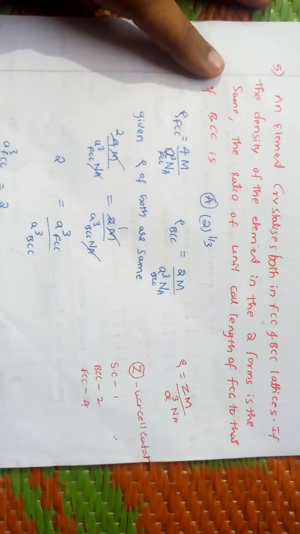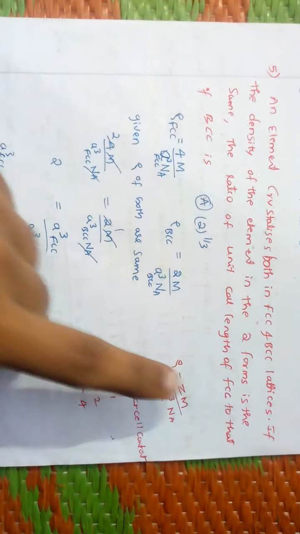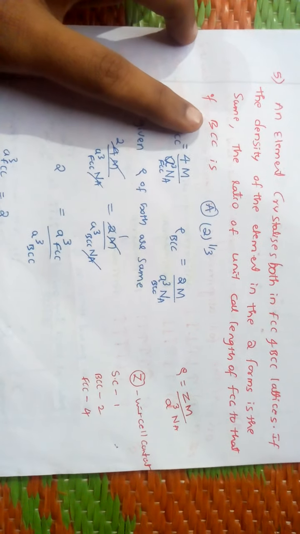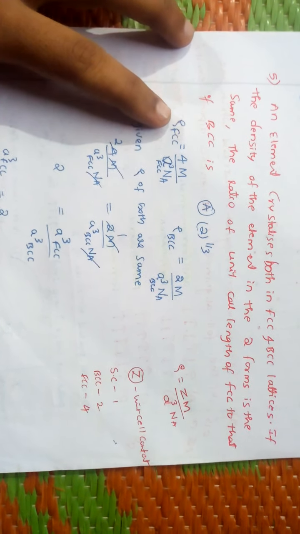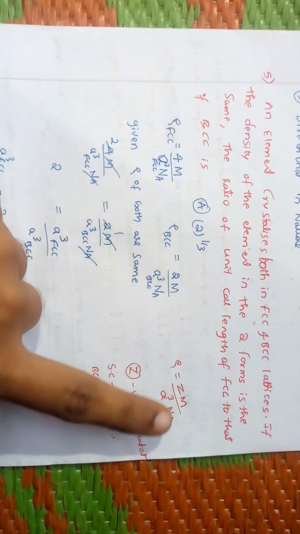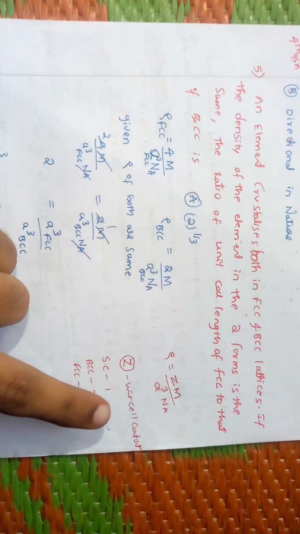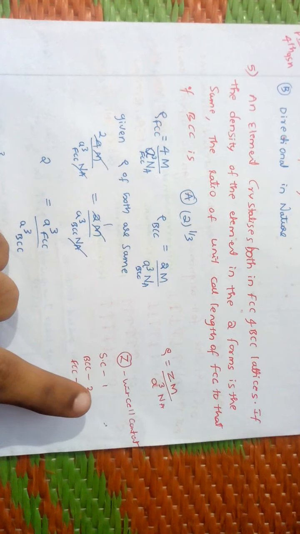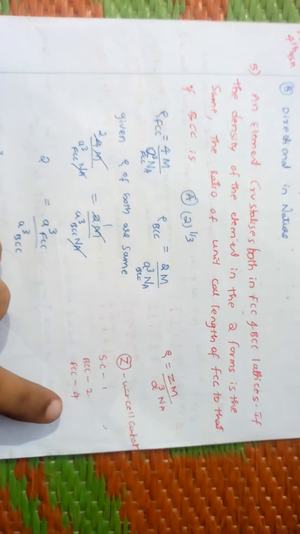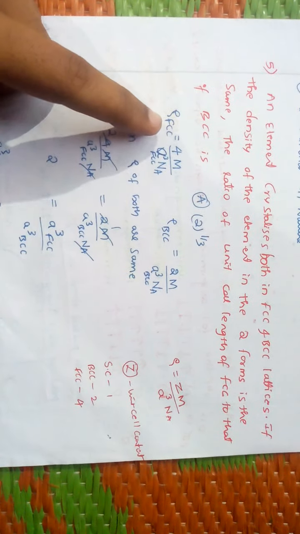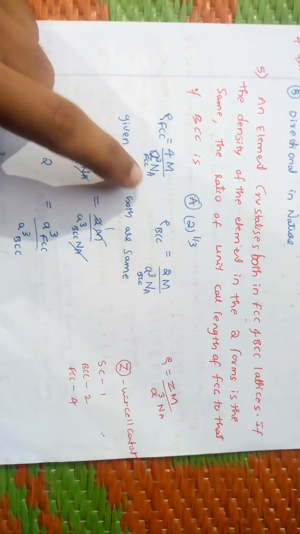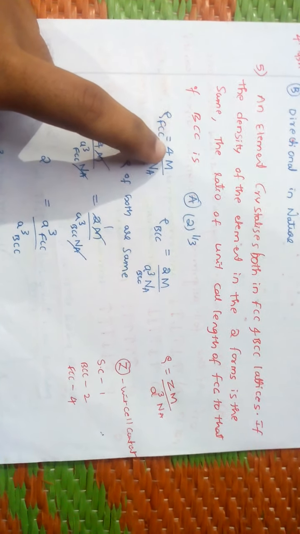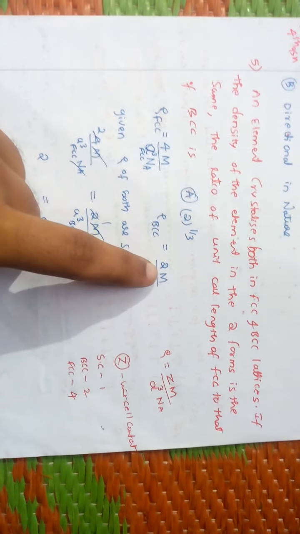Here they have asked the ratio of unit cell length of FCC to that of BCC. They have given their densities. As you know, the density formula is Z into M by a cube into Na. Z is the number of atoms per unit cell. For simple cubic it is 1, BCC 2, FCC 4. Here for FCC, ZM divided by a cube into Na, the a cube means volume. For FCC Z is 4, for BCC Z is 2.